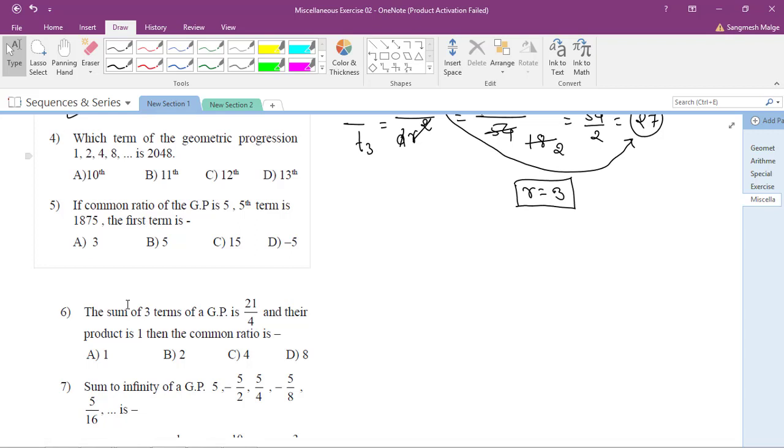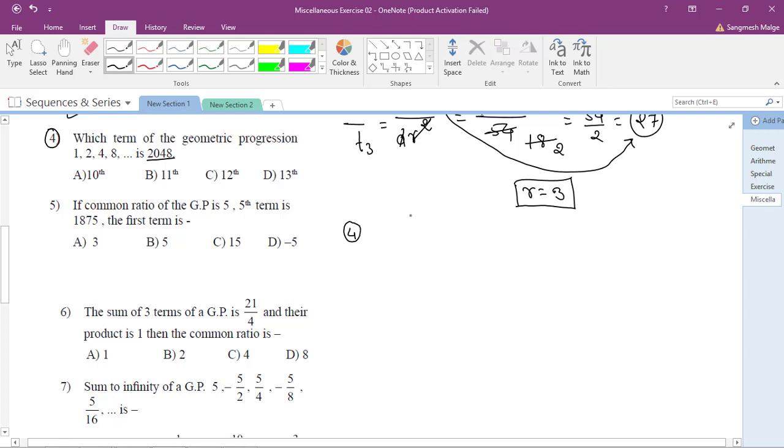Okay, good. Next question number 4. Which term of the GP is 2048? Which term of the GP is 2048? Now it asks which term, meaning I don't know the value of n, that we have to find out. So question number 4, see how you can tackle these types of questions.